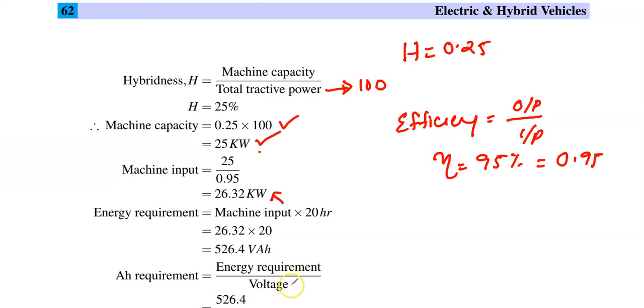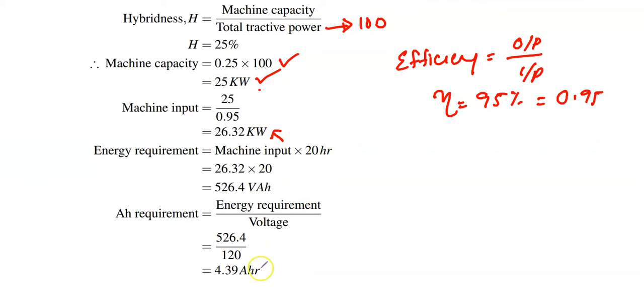Because the energy is equal to the power into time, the ampere hour, that means current into time, will be equal to energy by voltage. Thus the ampere hour obtained is 4.39 ampere hour. Here this is the energy requirement which is calculated here, and this is the voltage which is also given in the problem. So this is the ampere hour requirement of the particular battery.